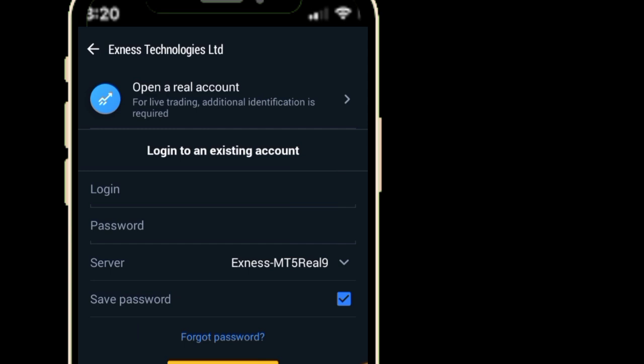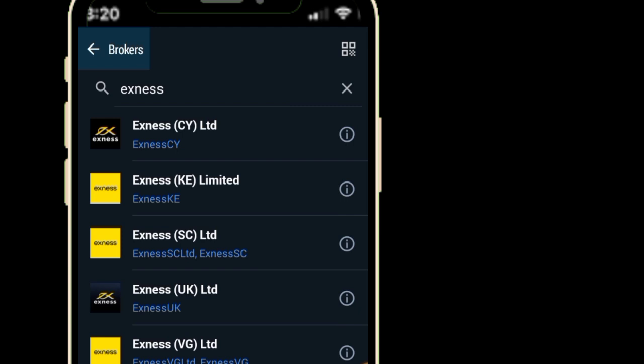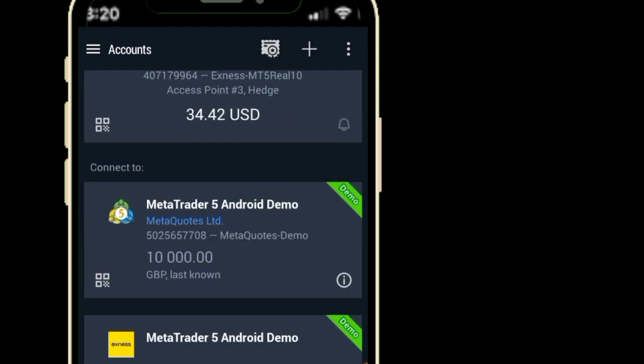The login is your number, that number I told you to copy. The password is the password you opened that account with. Then the server name is the same as yours. After that, you just click on login, and automatically you are logged in. That's how to log in.